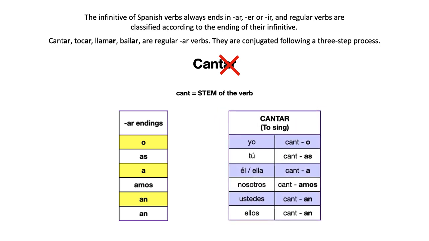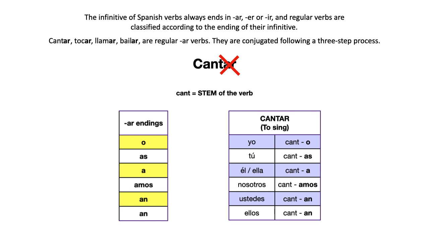It's right here. Yo canto, tú cantas, él, ella canta, nosotros cantamos, ustedes cantan, ellos cantan. If you look at the column on the right carefully, the column with the actual verbal forms, you will see that what I did was take the stem and write the stem throughout, right? It stays the same in all six forms.